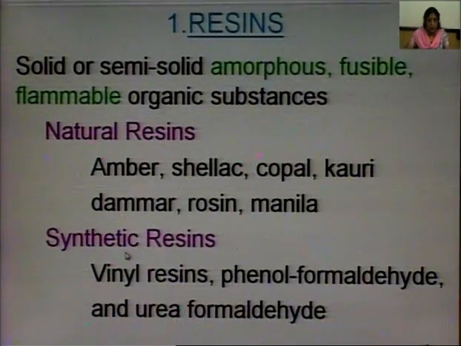Resins which are prepared in the laboratory are termed synthetic resins. Natural resins are amber, shellac, copal, kauri, damar, rosin, manila, etc., whereas synthetic resins may be vinyl resins, phenol formaldehyde and urea formaldehyde, etc.